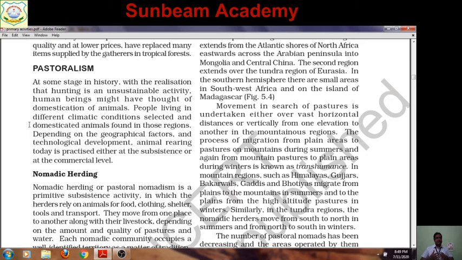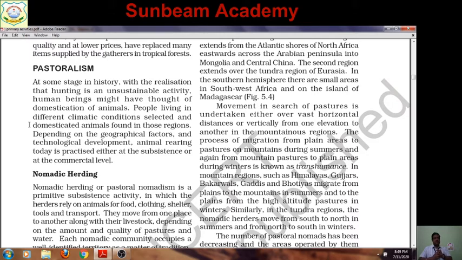Animal rearing, जानवरों की चरवाही, is practiced either at subsistence or at commercial level. So no more that it is a matter of subsistence. केवल जिंदगी निर्वाह करने के लिए, जीने के लिए animal rearing नहीं है.